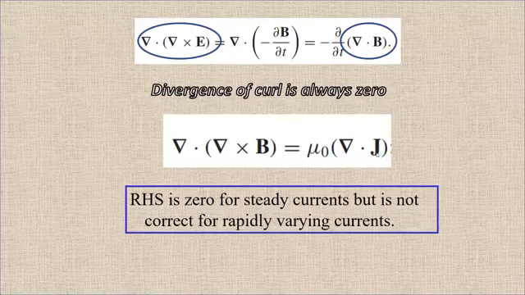That is, until we study magnetostatics, this is okay, that is both sides are 0. But beyond magnetostatics, that is if we have rapidly varying currents, in that case del dot J is not 0. So this left hand side is not equal to right hand side.